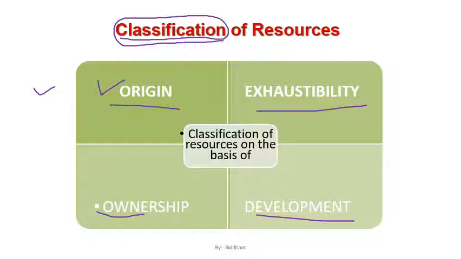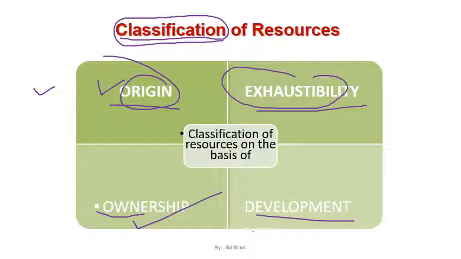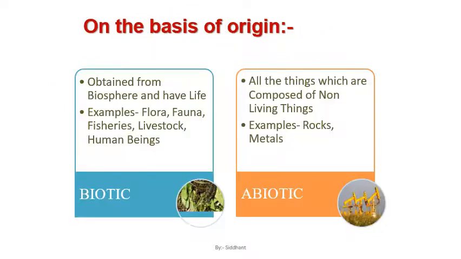resources. Now one by one, on the basis of each and every origin, we will discuss the types of resources. But you have to be careful with the basis: on the basis of origin, how many types of resources we have and which are the two types. On the basis of exhaustibility, similarly, how many types of resources we have and which are the two types. Similarly, for ownership and development. All right, now first of all we will discuss the classification of resources on the basis of origin.